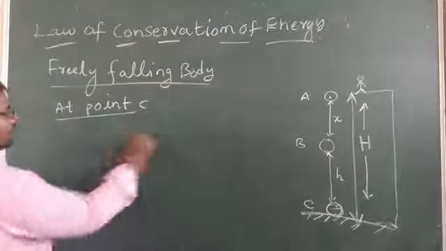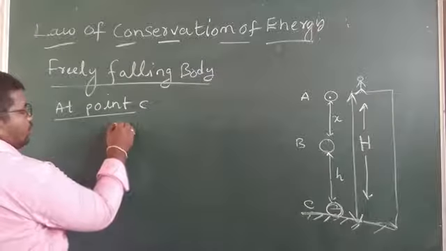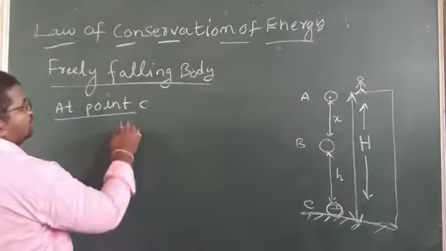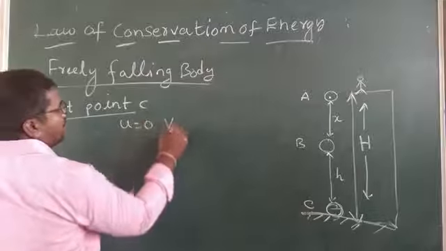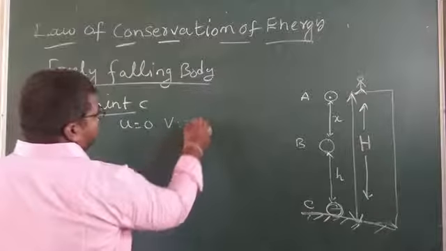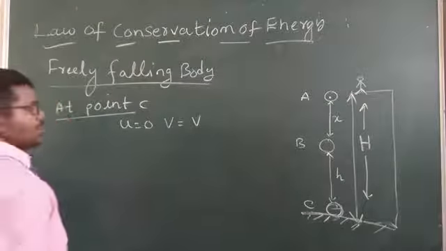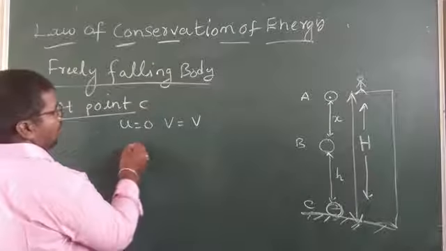In that case, initial velocity is 0, final velocity is v.